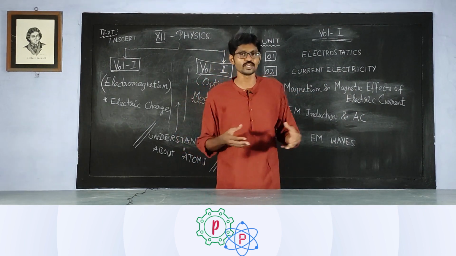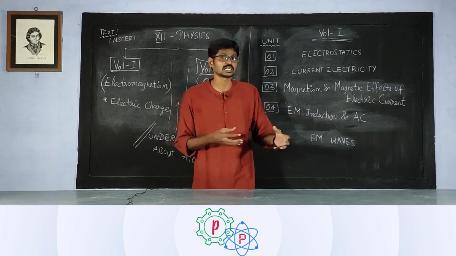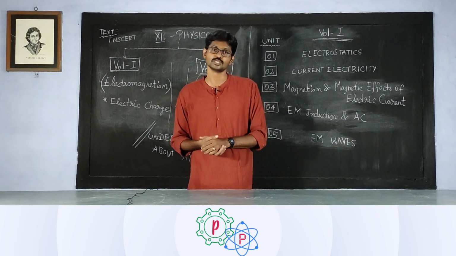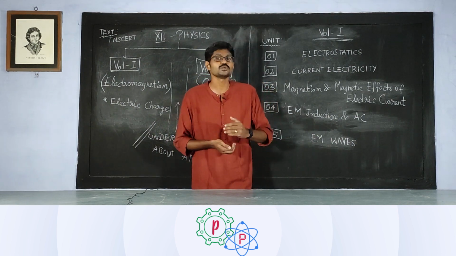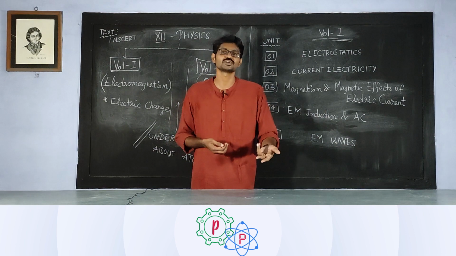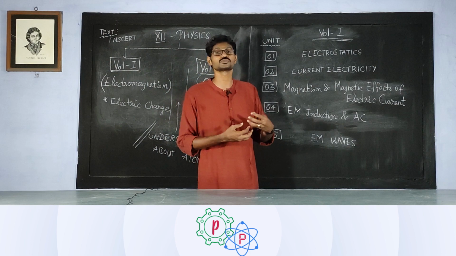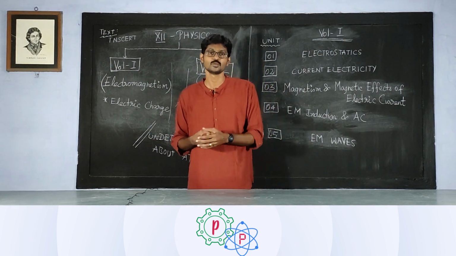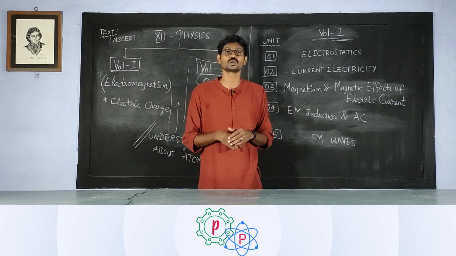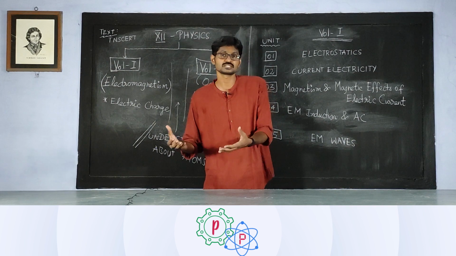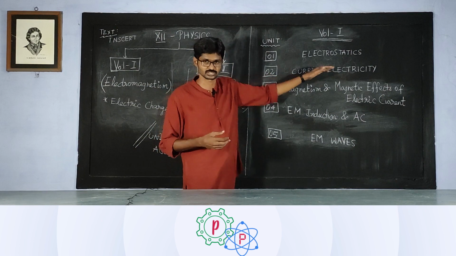Whenever we talk about flowing, we talk about charges, right? Charges are basically particles. So if a particle starts moving, it would certainly have a velocity. It would have an acceleration, because every moving object has one. So in that case, we would be dealing with what is going to be the velocity of that flowing charge, and how the properties of the charges are going to change or even dilute when it starts moving from one place to another. In which channel it is going to move, what are all the requisites when charges are going to move from one place to another. So we will be dealing with all that in current electricity.